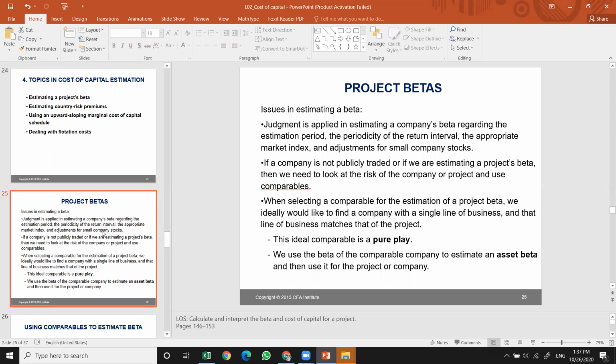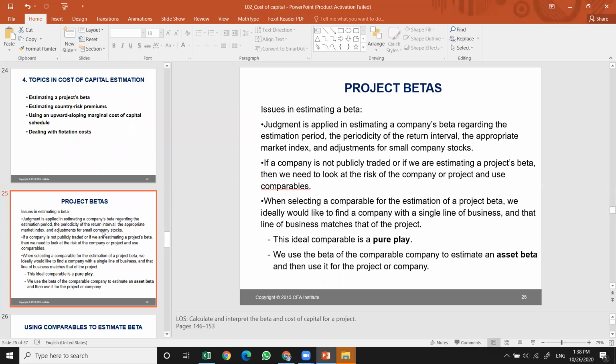If the company is not publicly traded, this is a very challenging issue. Imagine we are dealing with a company which is not public. For all publicly traded companies, the betas are available. You can easily find them on the website. You can easily calculate the beta. But for those companies that are not publicly traded, we are estimating the project beta. Then we need to look at the risk of the company or project using comparables. So what does comparable mean? Something that can be compared and can be used as an alternative to estimate the betas.